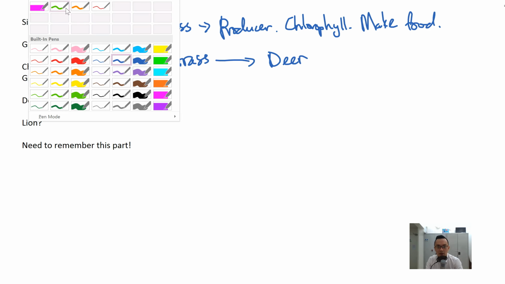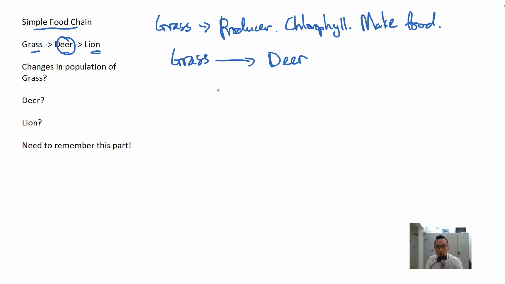With this simple chain, the arrow is pointing towards the eater, or you can also call it the predator.